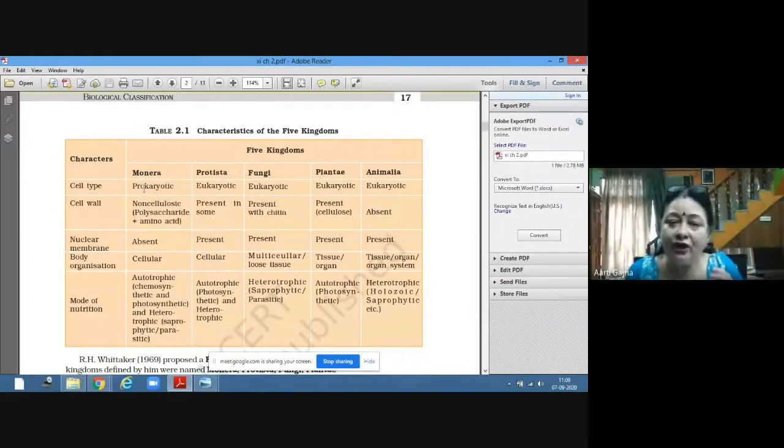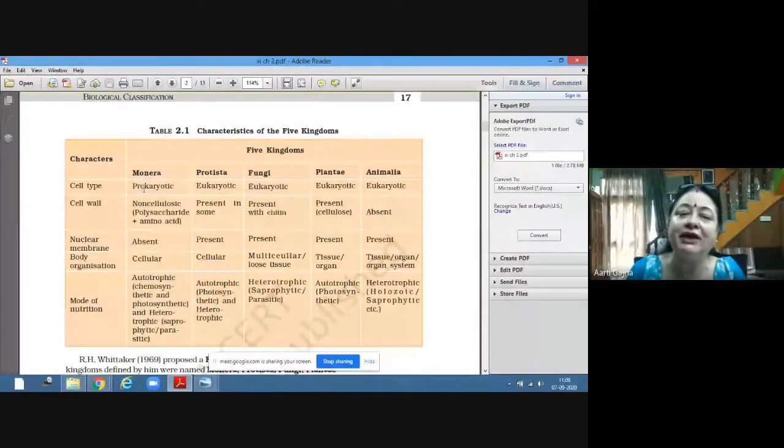So a prokaryotic cell is the cell where you will not find any nucleus, and you will not find any membrane-bound organelles as well, for example mitochondria, endoplasmic reticulum, lysosomes. All these membrane-bound organelles are not found in prokaryotic cells.